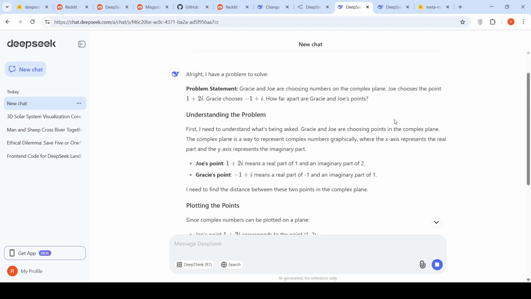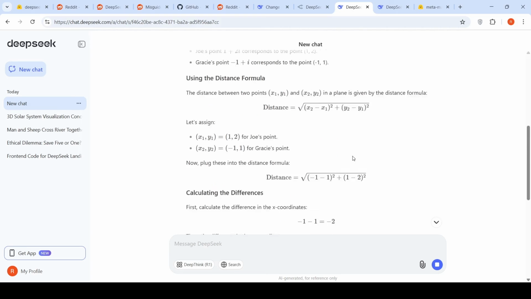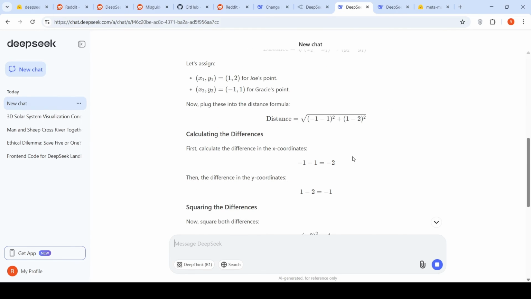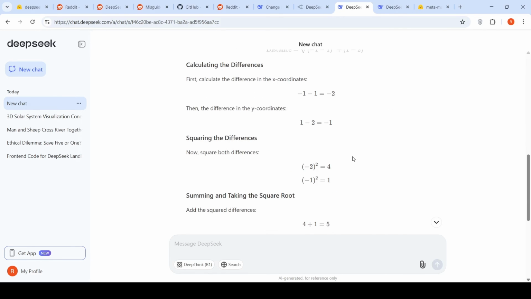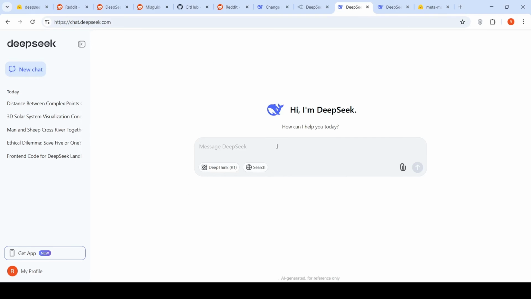Okay, so it is giving the distance formula. The distance between 2 points in a plane is given by this. Let's assign the points. Okay, first calculate the difference in x coordinates. Now squaring the differences and so on. Okay, it has given the proper answer over here. Square root of 5 distance units. Right, so this was a maths problem. We can try a Python coding problem as well.